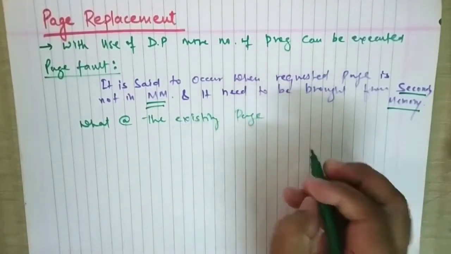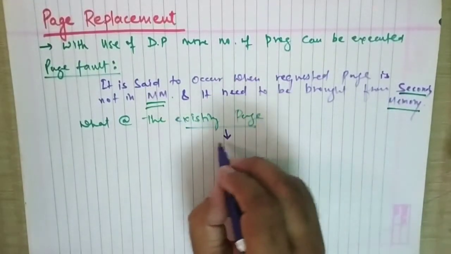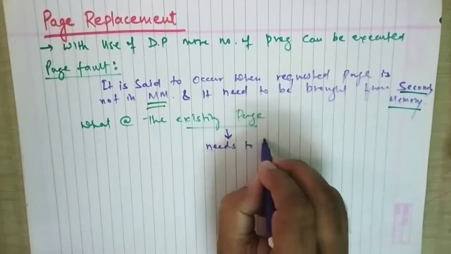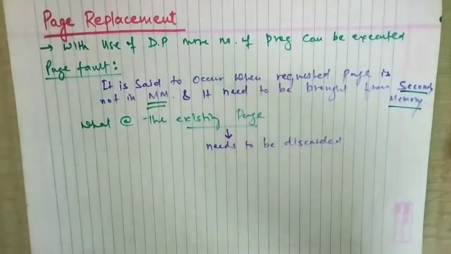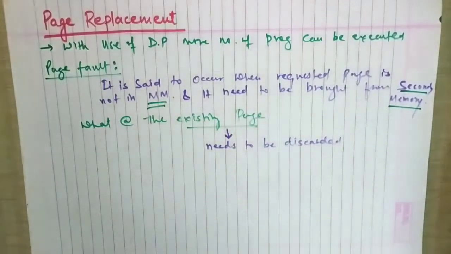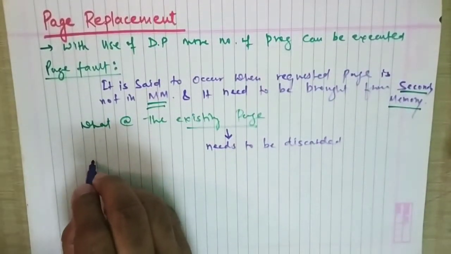The existing page needs to be discarded. But if we discard an existing page, which page is to be discarded? Because we have a number of pages present in the main memory.